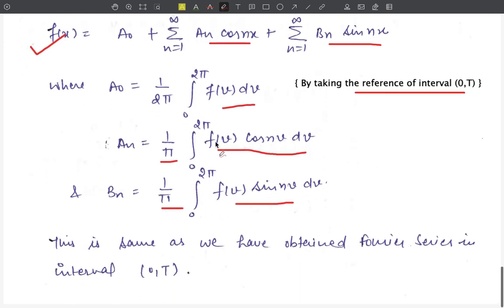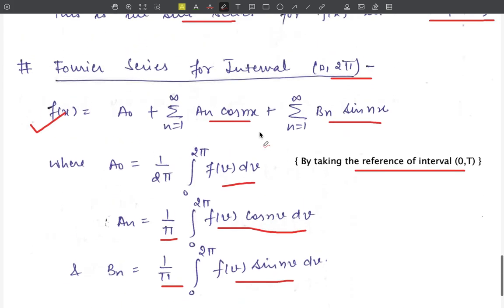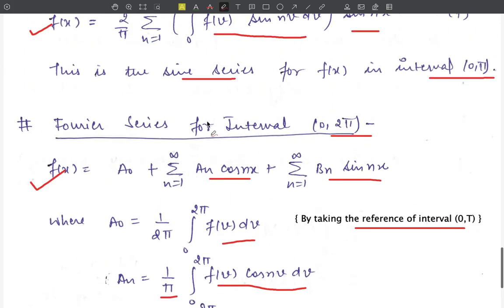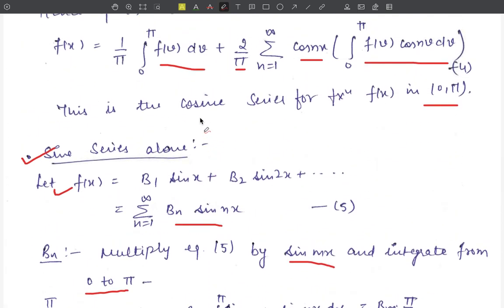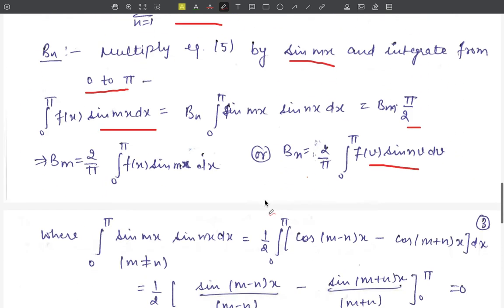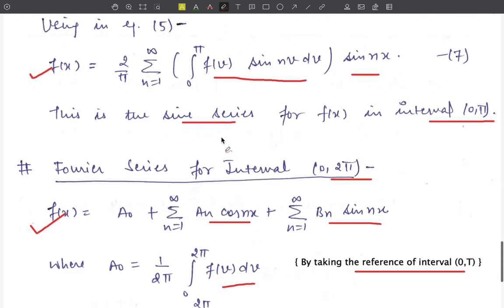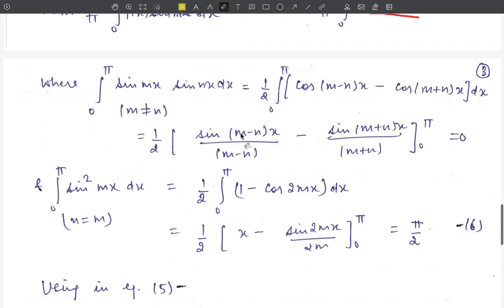This is the same as we have obtained in the Fourier series in interval 0 to T. So this is it about the Fourier series for interval 0 to 2 pi and the half range series, where we have two types of series. One is the cosine series alone and second is the sine series alone. Now this is all about it.